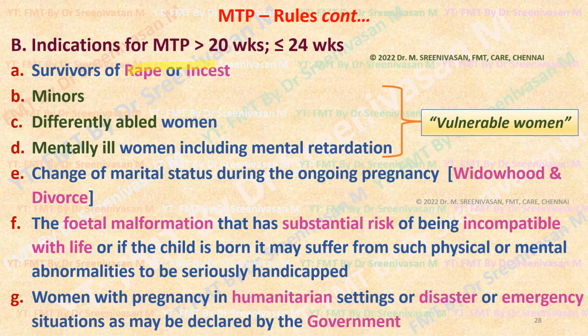Then vulnerable group of women. Vulnerable women are those like minors, children, differently abled women, physically handicapped women, mentally ill women including mental retardation. These women are considered vulnerable women. So if they become pregnant, MTP can be done even beyond 20 weeks. This vulnerable class is important in the recent amendment. It has been included.